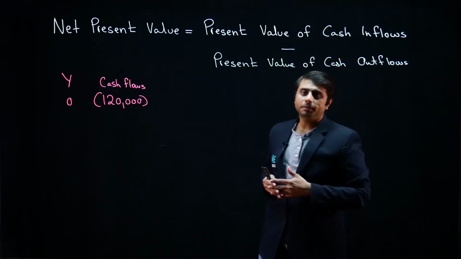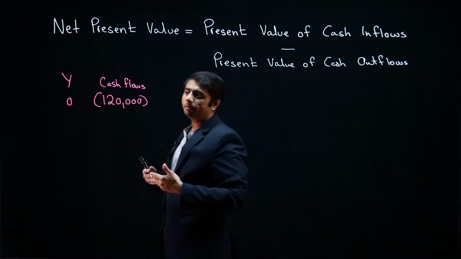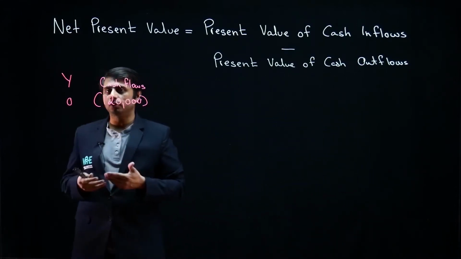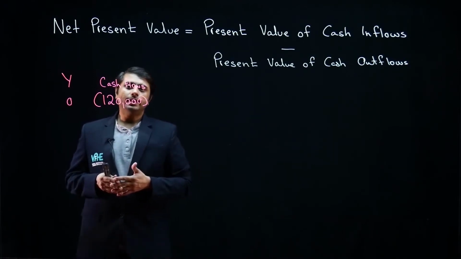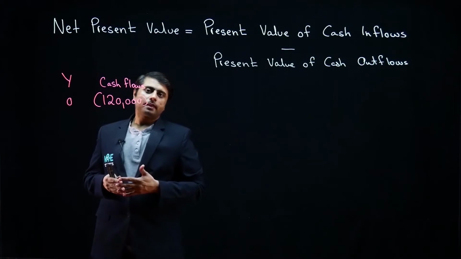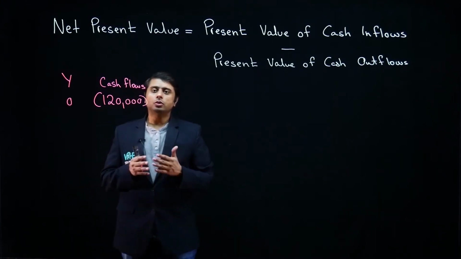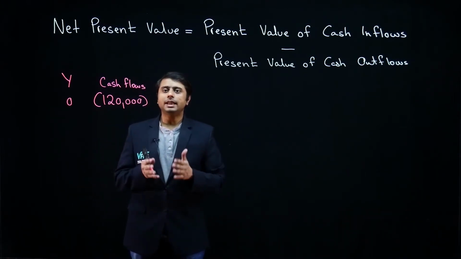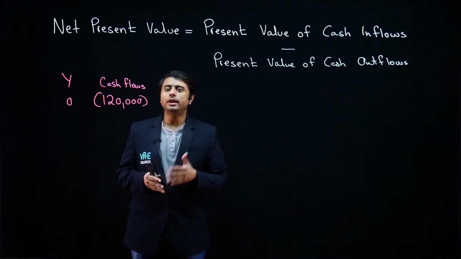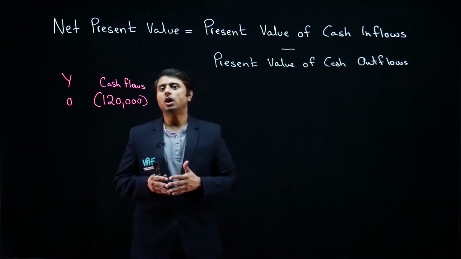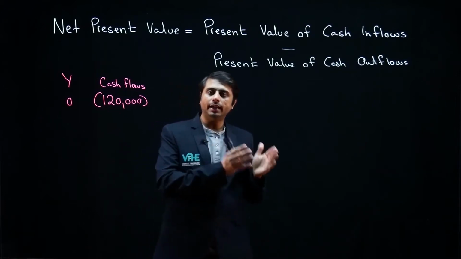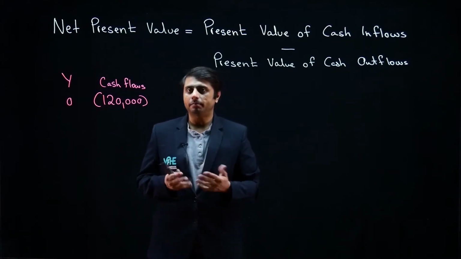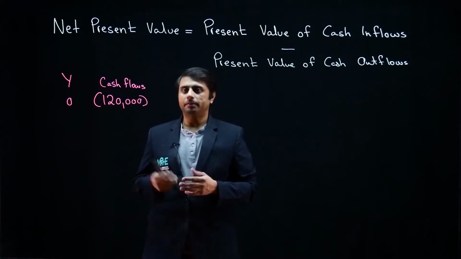After the investment is made, the company receives cash inflows at the end of each year. In reality, the cash flows arise throughout the year, but to make the calculations easy, we generally assume that all cash flows of a year arise at the end point of that time period.